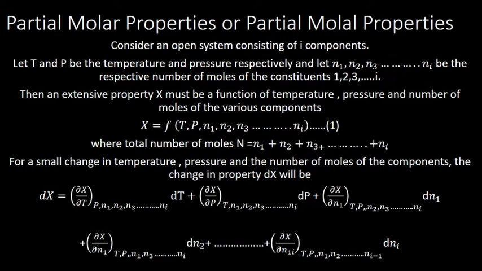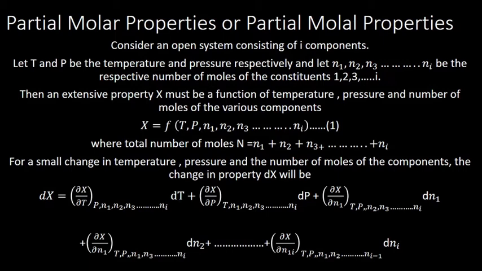X is equal to F of T, P, n1, n2, n3 up to ni, where n1 plus n2 plus n3 plus ni you can write as capital N. For a small change in temperature, pressure, and number of moles, what will be the change in the property X? It will be dX, and we have to apply partial differentiation. That is a mathematical operation. When we do partial differentiation, what do we do? First we take one property and differentiate it.